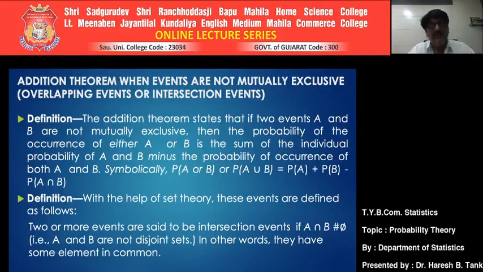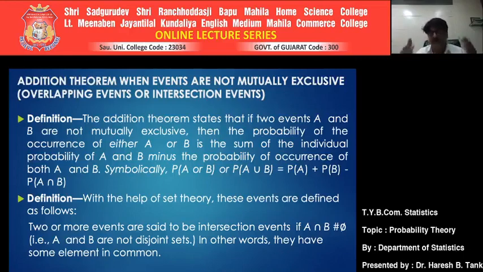The addition theorem states that if two events A and B are not mutually exclusive, then probability of occurrence of either A or B is the sum of an individual probability of A and B minus the probability of occurrence of both A and B.